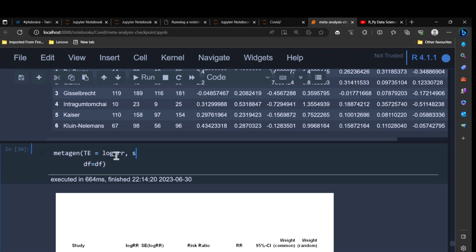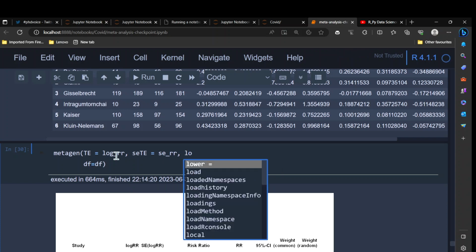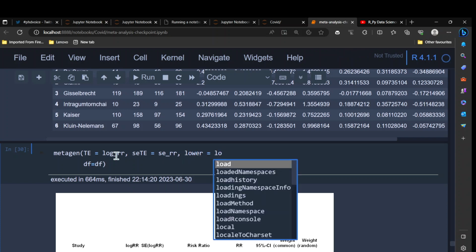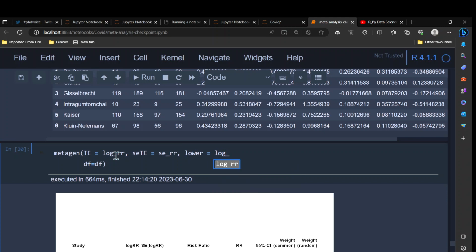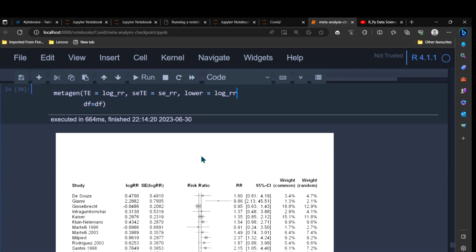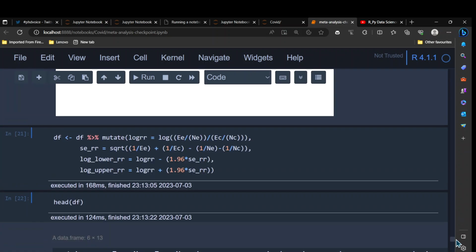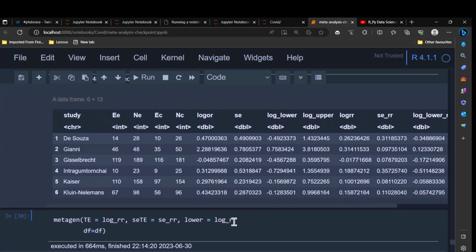Then the standard error would be standard error risk ratio, and then the lower confidence interval. So that would be log risk ratio, not log risk ratio. What did I call it? Okay, I called it log lower risk ratio.